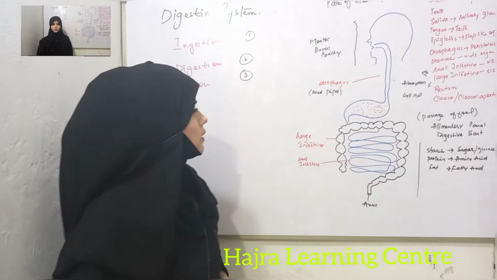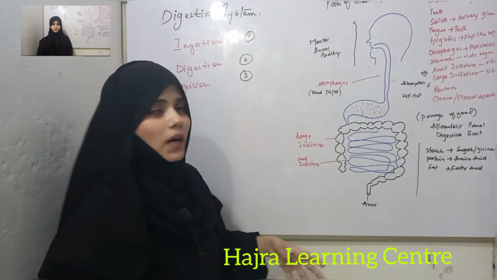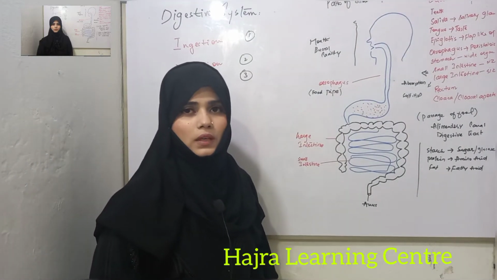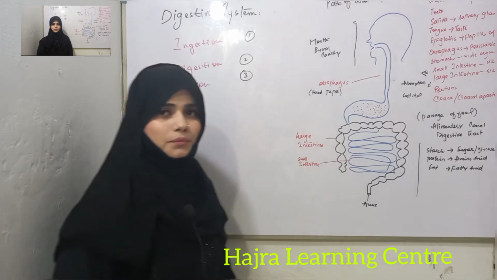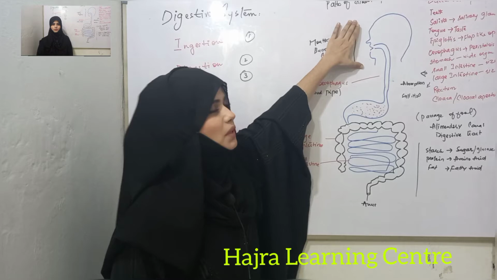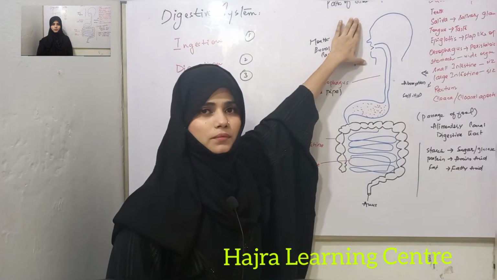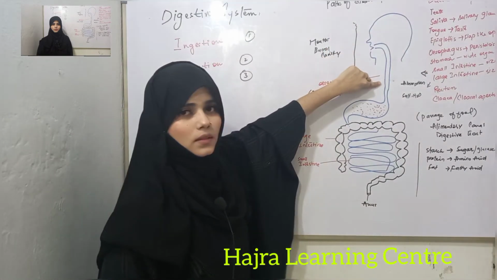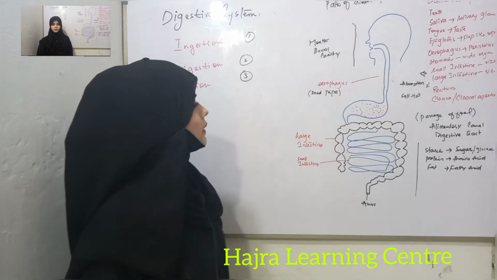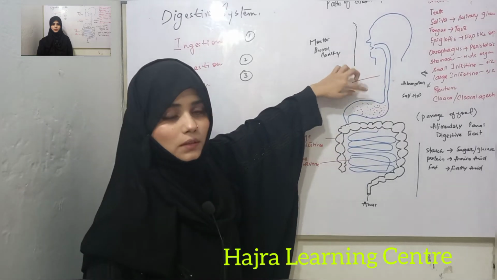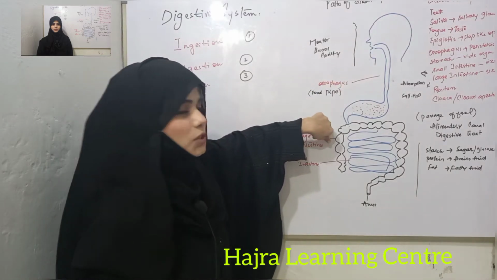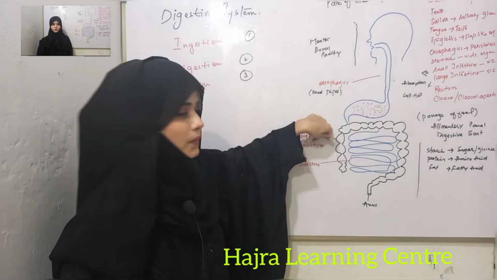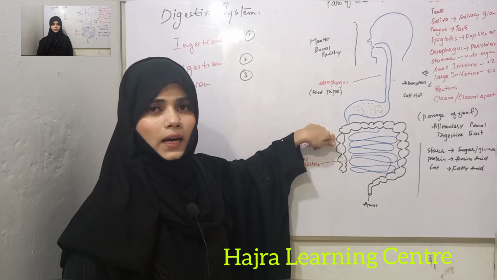So first of all, I would like to tell you about the path of alimentary canal. The path of alimentary canal consists of buccal cavity, means mouth, then esophagus, and the third organ is stomach. The fourth is small intestine, fifth is large intestine.